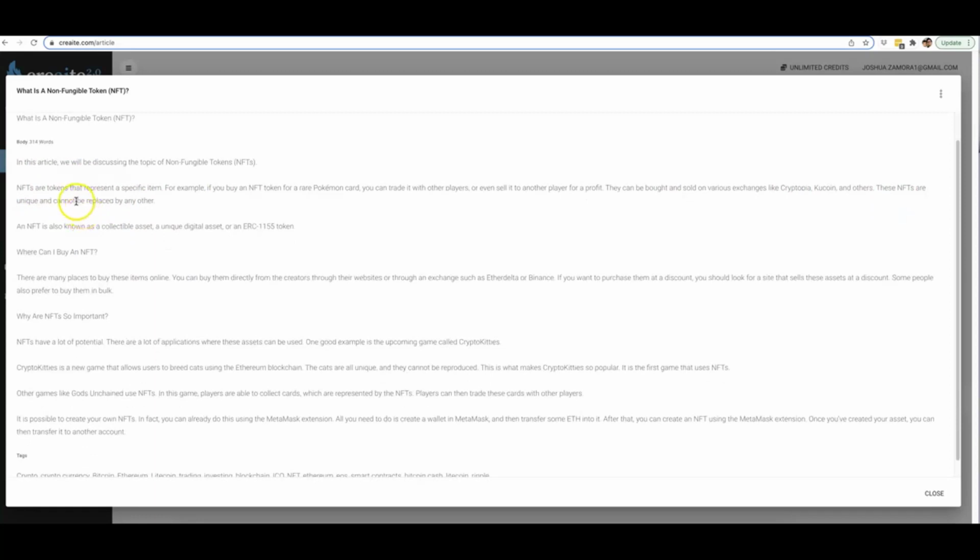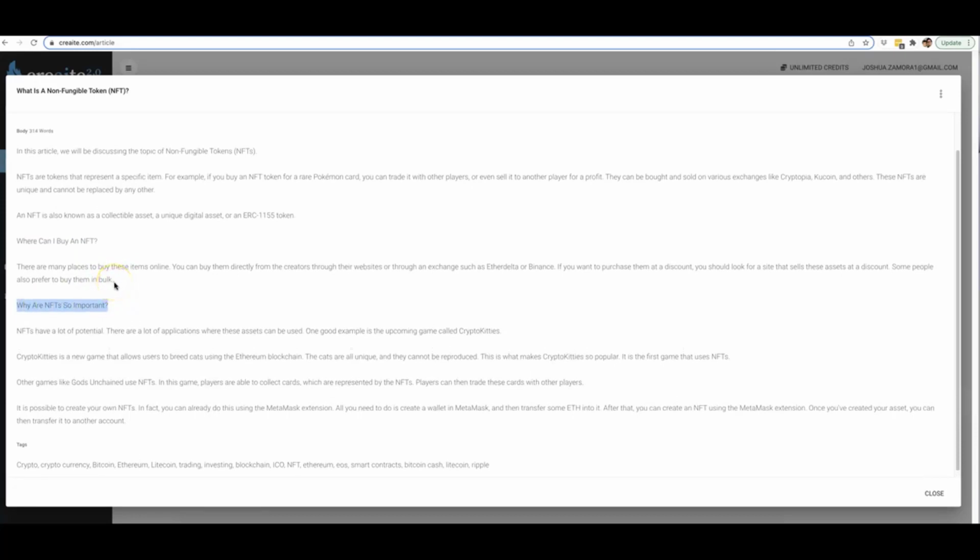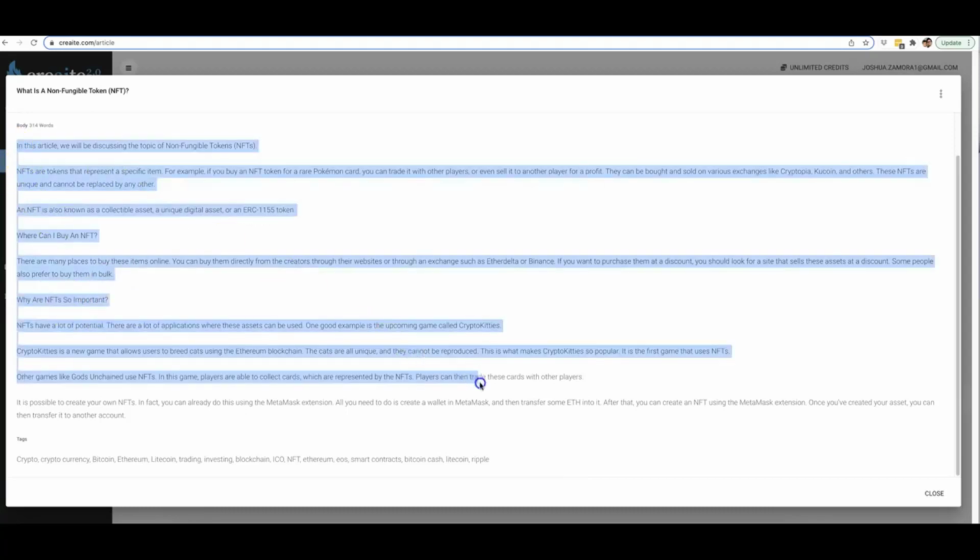That's a perfectly readable intro to that article, and you can see it also covers the other topic that I wanted, where can I buy an NFT, and then it took it upon itself to cover another topic, why are NFTs so important. So even though I supplied it with two topics, our artificial intelligence felt it still wasn't enough, so it continued writing and included why NFTs are so important. That is another powerful side to our artificial intelligence: it will continue to write your article until it feels that it has covered enough value to stop writing.